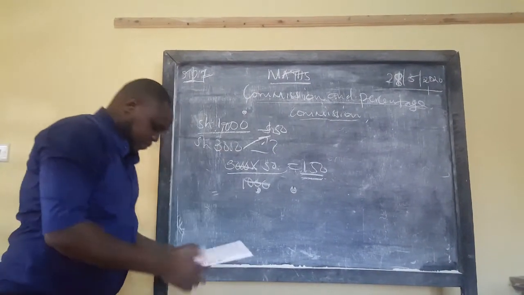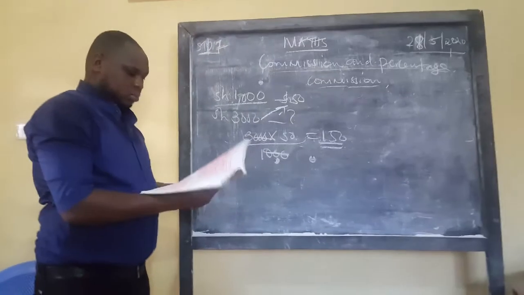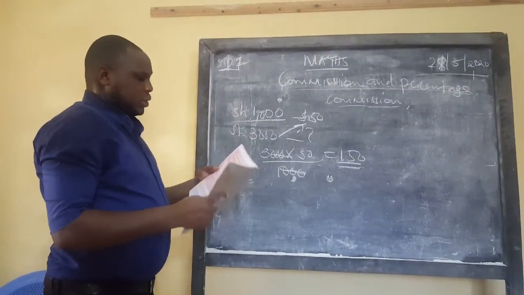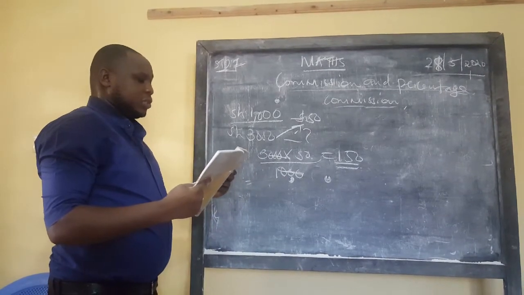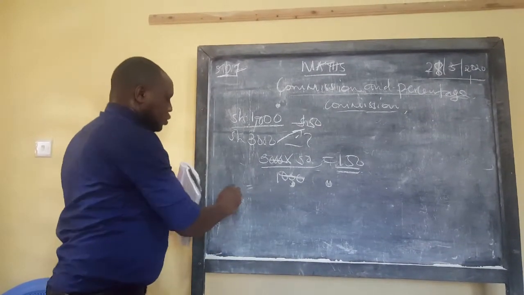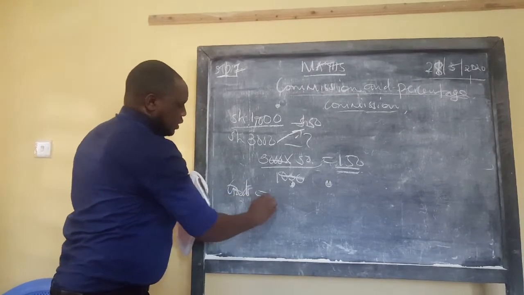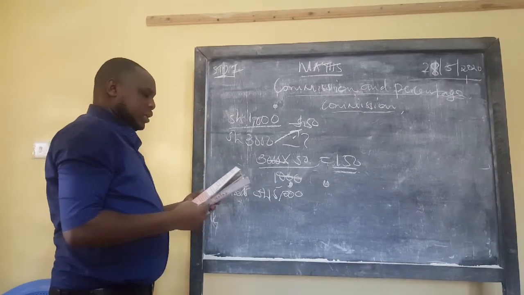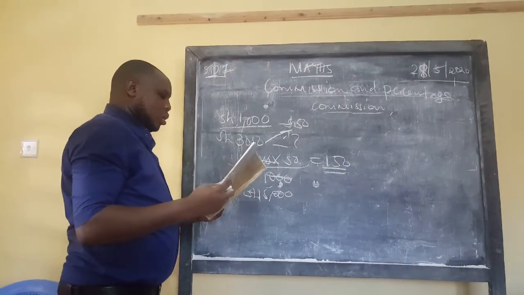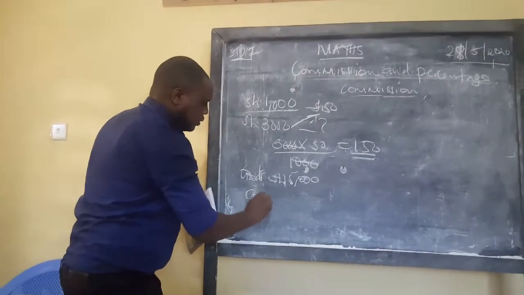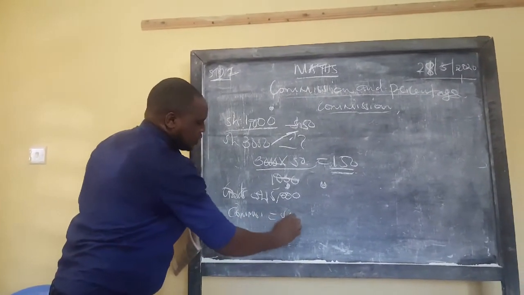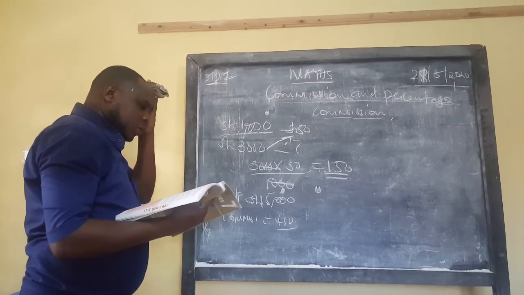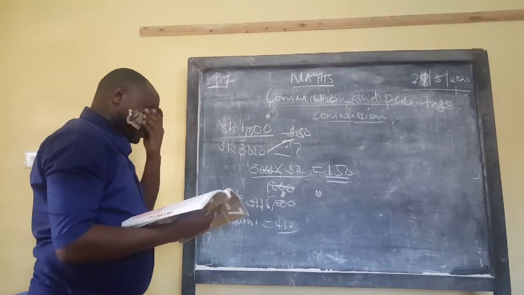Another question. Kadok sold goods worth 15,000. She got a commission of 450. So the goods sold are worth 15,000 shillings, and you are told she received a commission of 450 shillings. The question is, what was the percentage commission rate?